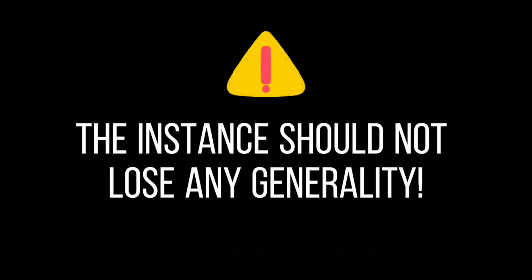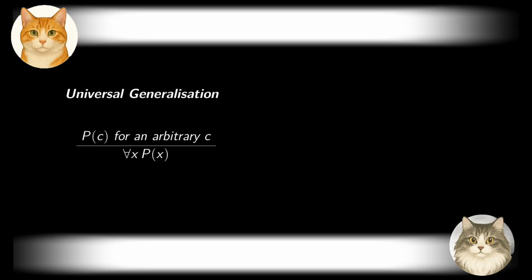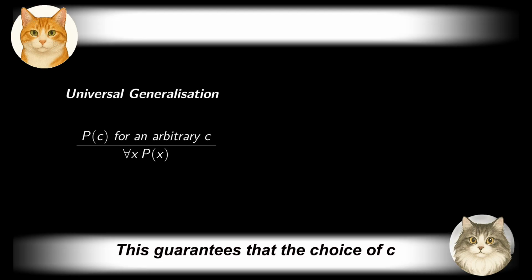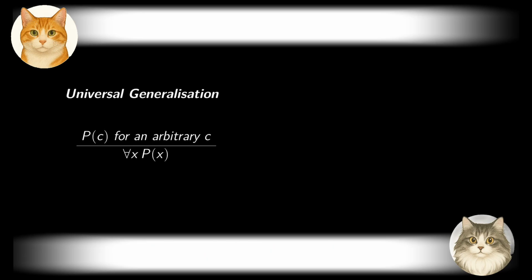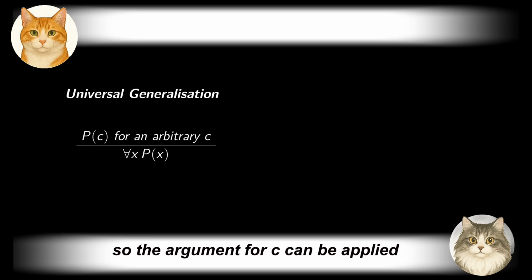Note that we should not assume any extra property for c, apart from its being in the domain or subdomain of discourse. This guarantees that the choice of c does not lose generality, so the argument for c can be applied verbatim to any element in the domain or the specified subdomain, thus ensuring the validity of the universal statement.